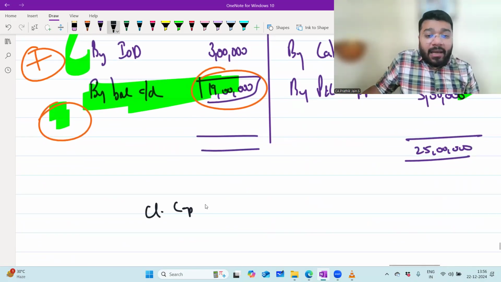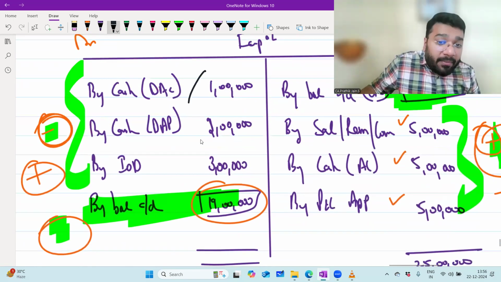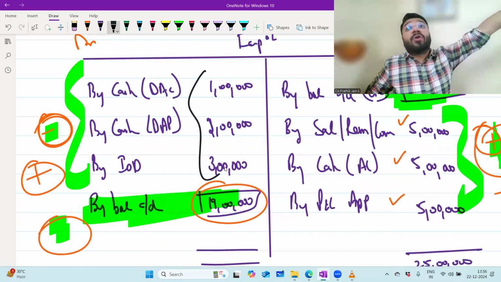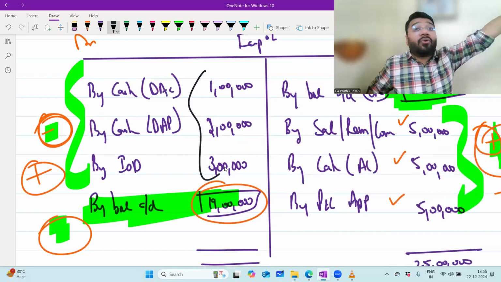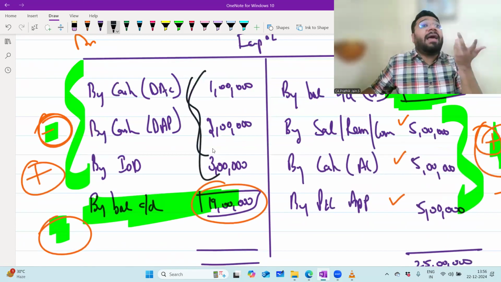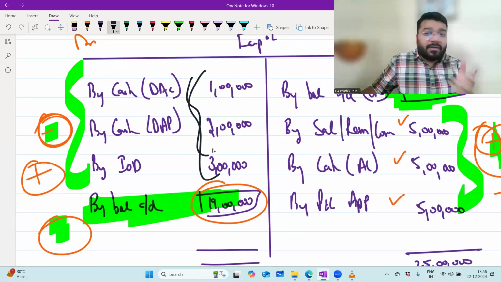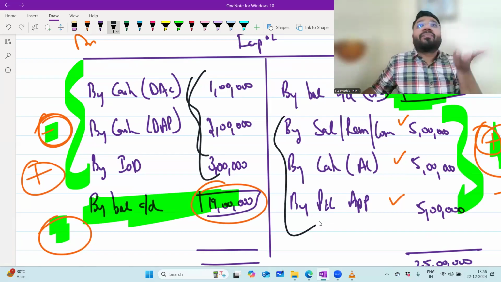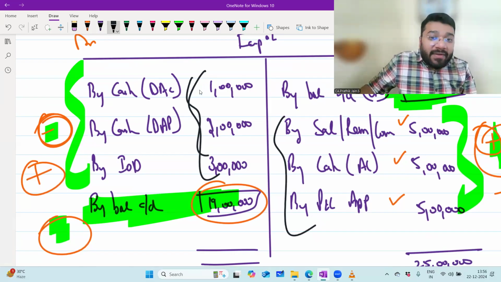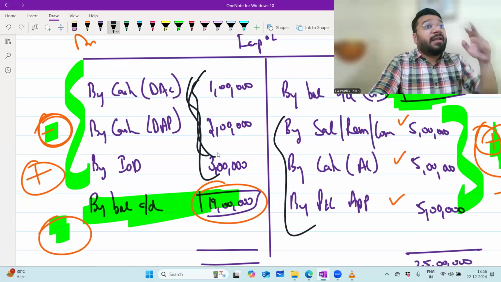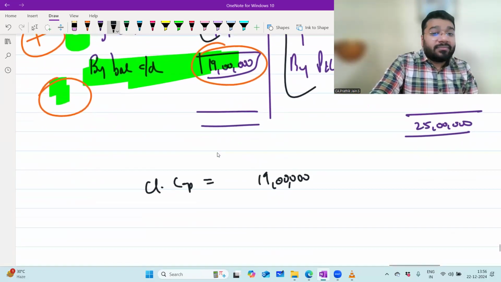Sir, closing capital how much? 19 lakh. To get this 19 lakh, we had deducted these three amounts from your opening capital. These three you're deducting from where? Opening capital. So these three were deducted from opening capital. While reversing, we have to add back these three items.